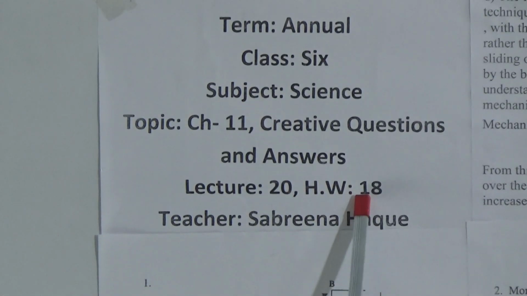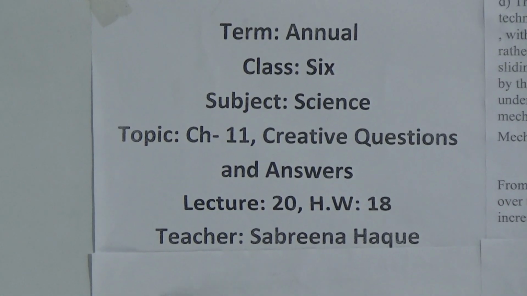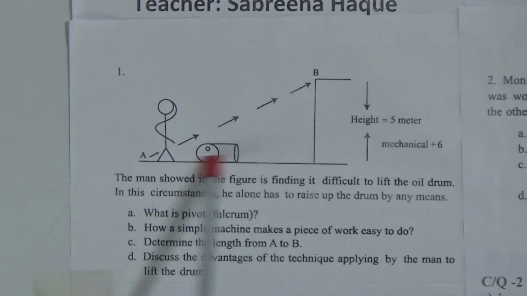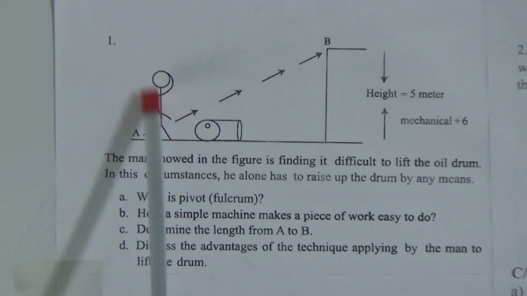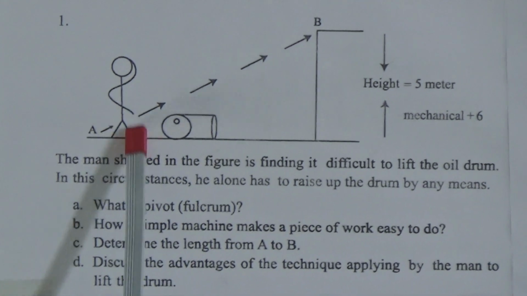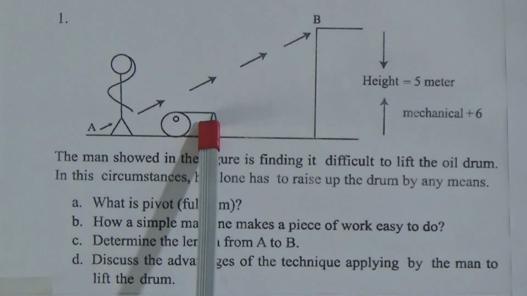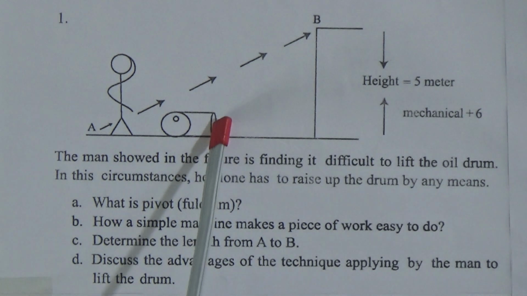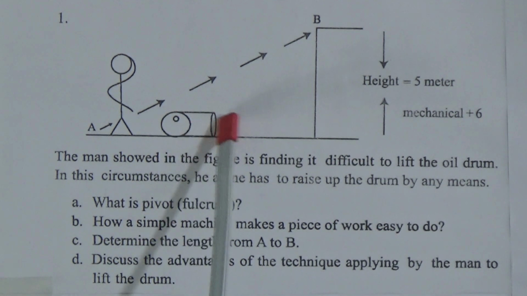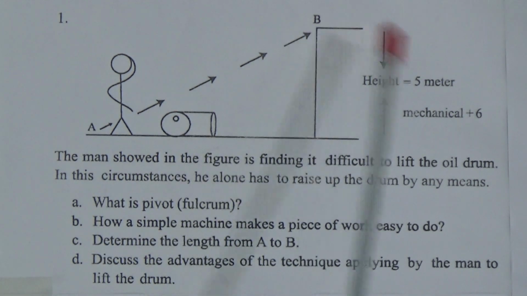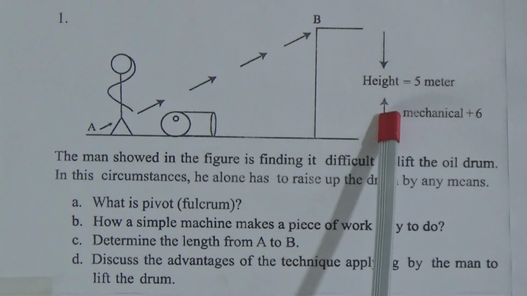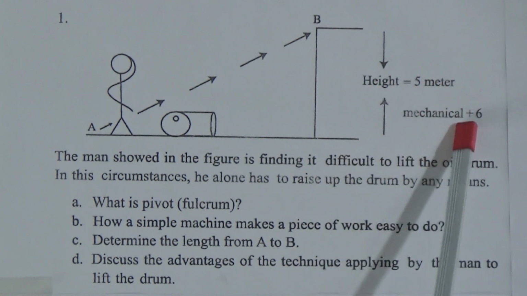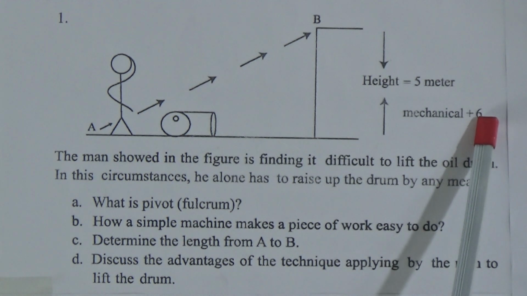Yes, students, let's start our today's topic. This is our lecture number 20 and you will get homework number 18. This is the first creative question and this is the stem of the creative question. Look, this is the person. This person has to carry this heavy load from A to B. The height of this is 5 meters and the mechanical efficiency is plus 6.